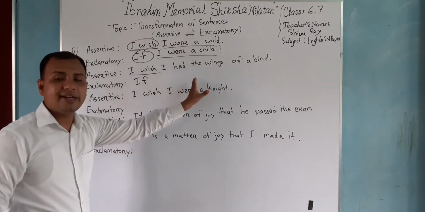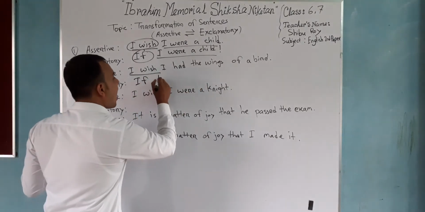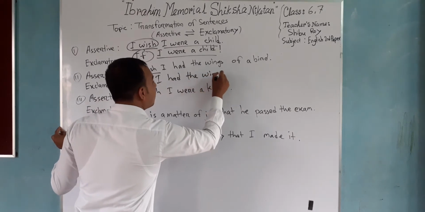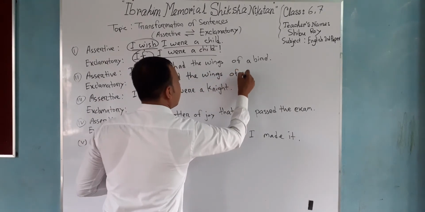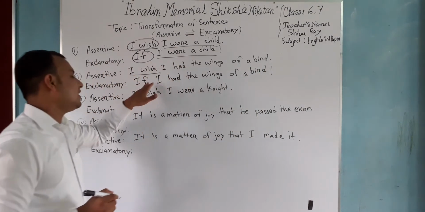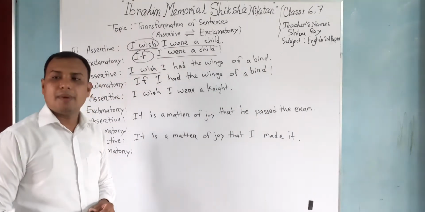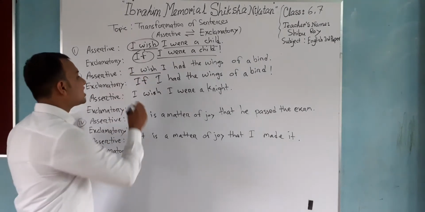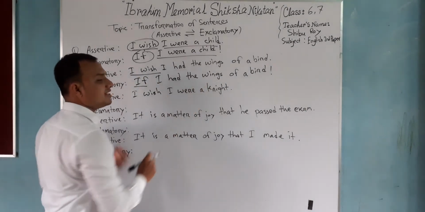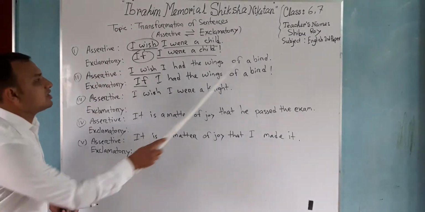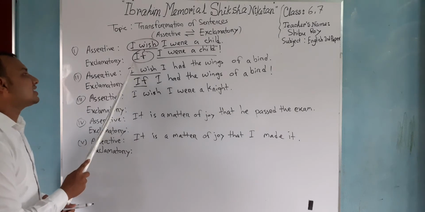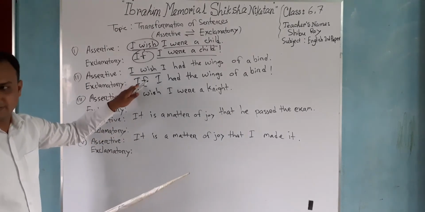The latter part will remain same: If I had the wings of a bird! Exclamation sign. If I had the wings of a bird. It's very simple. I just put "if" in the place of "I wish". The latter part remains same. You see that? I had the wings of a bird. The latter part remains same. We just replace the words "I wish".